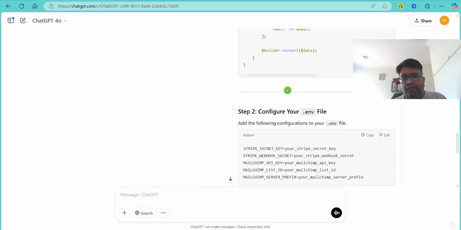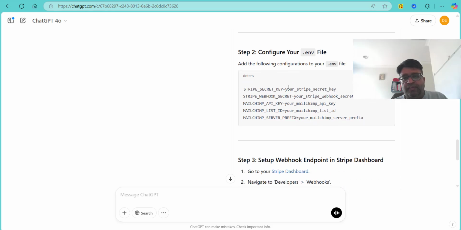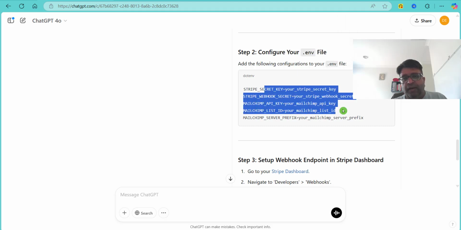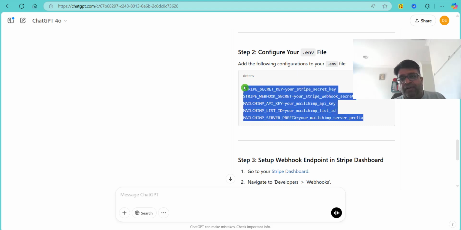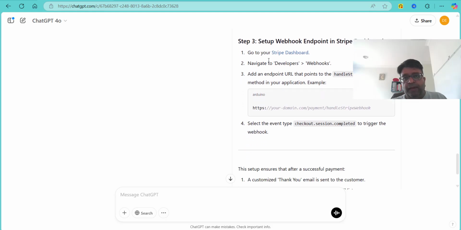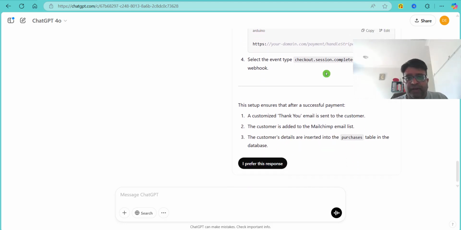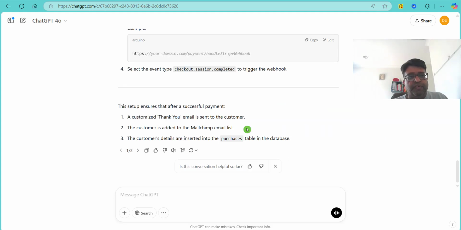It is very well written, very well documented, and again it is in line with what DeepSeek has done. It is setting up a .env file, writing all the sensitive information like the Stripe secret key, Stripe webhook secret, and API key. These are sensitive credentials, and I am glad it is taken care of very well in the .env file by ChatGPT. And now ChatGPT has gone the extra mile and explains further steps to set up the webhook endpoint in the Stripe dashboard. So that is definitely a bonus. So I would prefer this response.